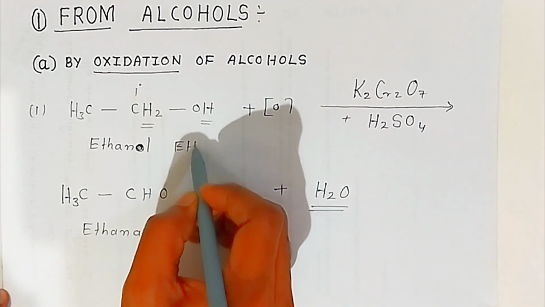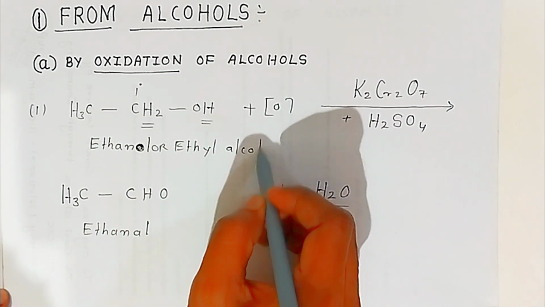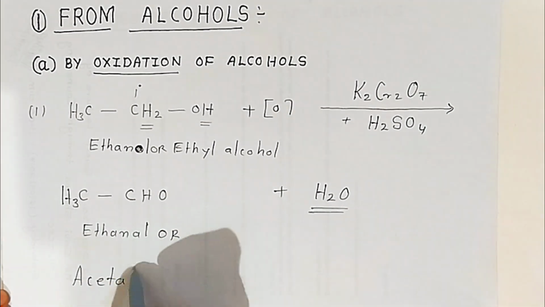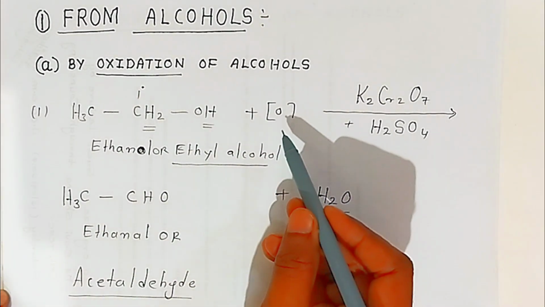This is ethyl alcohol, which you have converted into acetaldehyde. So ethyl alcohol is converted into acetaldehyde by the oxidation method.